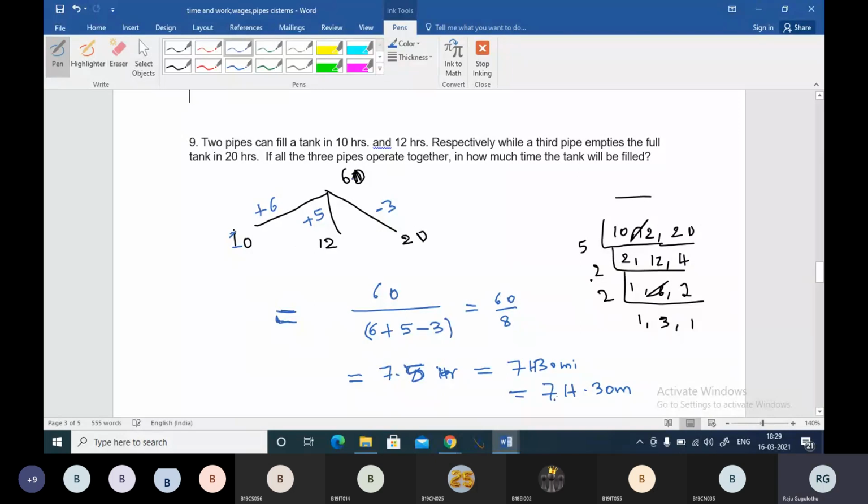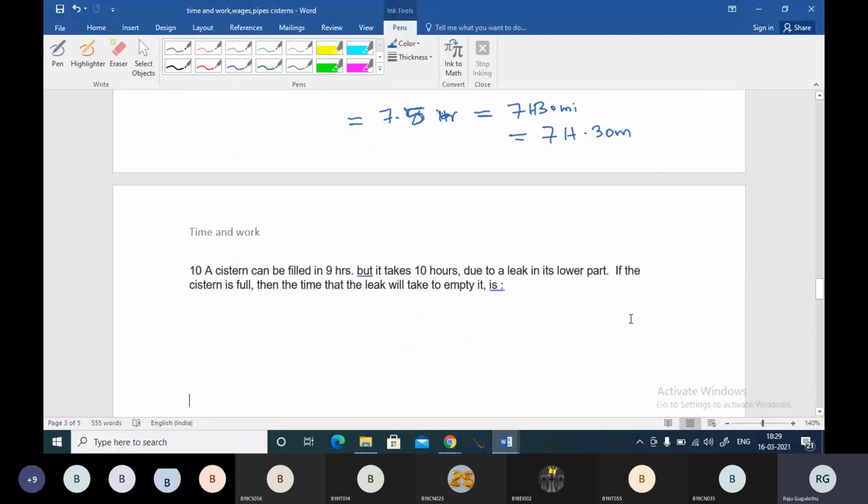This is how we have to answer. That is question number 9. I hope you understood this question. Now we'll discuss question number 10.